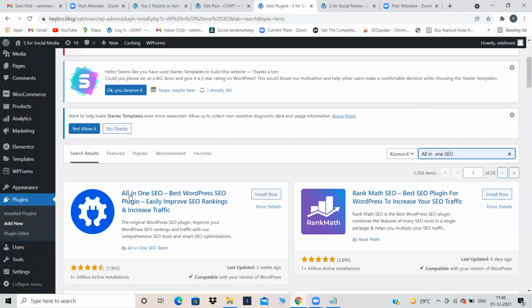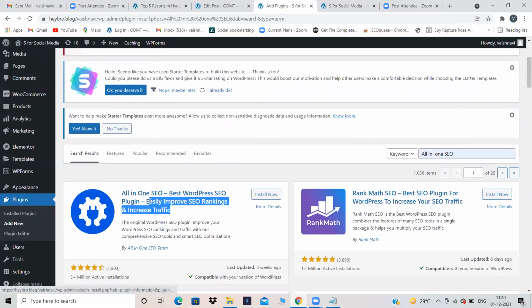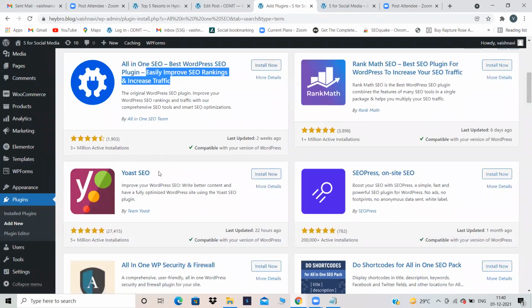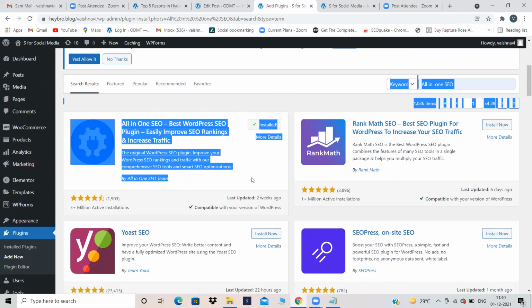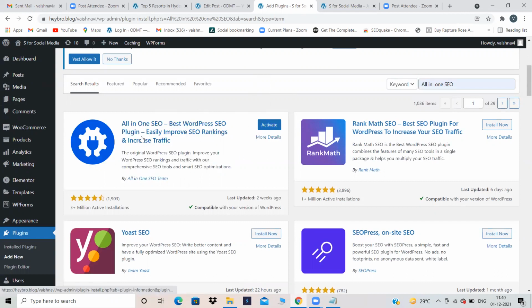Okay, this is the plugin, All-in-One SEO, the best WordPress SEO plugin, to easily improve SEO rankings and increase traffic. To improve your SEO rankings and increase the traffic, you have to use this plugin. Otherwise, Yoast is also there. You can go with Yoast, but this is good, so let's go with this. First install, then activate. Okay, I have installed the plugin called All-in-One SEO. Then activate the plugin.